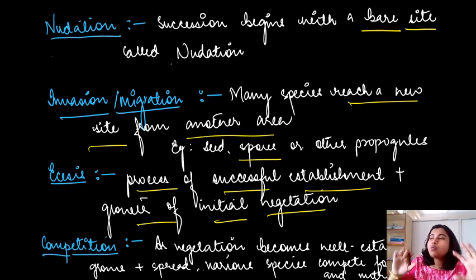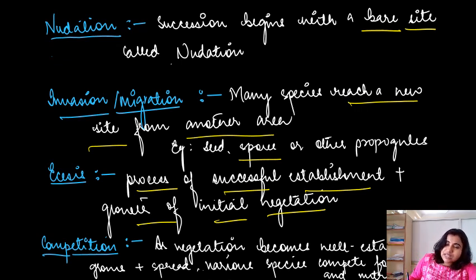Once a new species comes to a new area, two chances are there. Either the species adjusts itself to the new area and gets established, which is what we call ecesis, or it will not survive in the new environment, right? If it gets successful establishment, we call it ecesis.